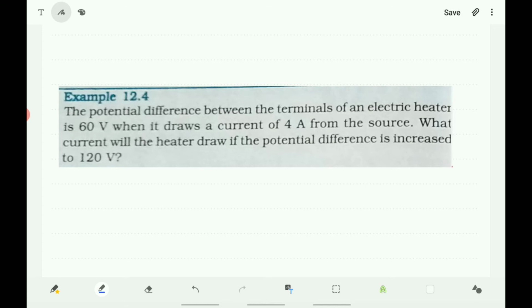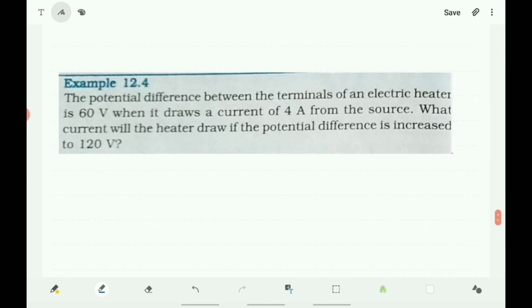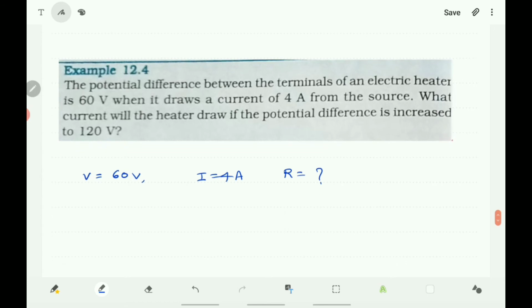So first you take the potential difference of the heater, that is 60 volts. You take V is equal to 60 volts and the current drawn from it, that is I is equal to 4 amps, and get the resistance here. The resistance you got here is used to find the current drawn in the second case. And you know the relation among V, I, R is I is equal to V by R, which implies R is equal to V by I here.